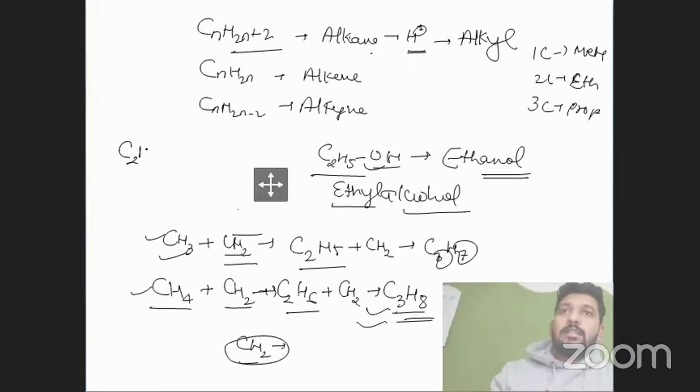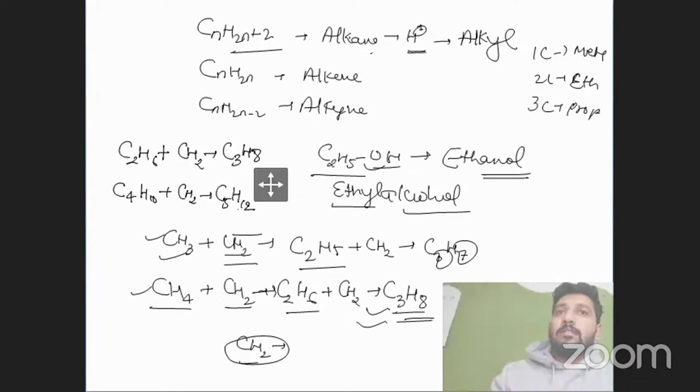If C2H6 is there, and if we add CH2 in it, we will get C3H8, and in the C4H10, as stated in the NCERT, if we add CH2 in it, we will get what? C5H12, right?